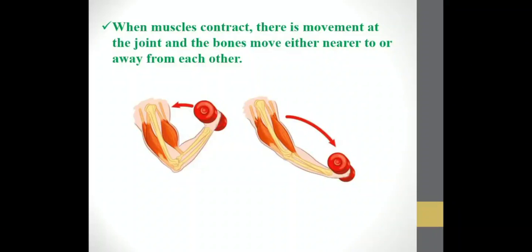Okay, so that depends on the hardness of the muscle. So when muscles contract, there is a movement at the joint and the bones move either nearer or away from each other. In the first one, you can see that the muscles have contracted, and in the second one you can see that the muscles have relaxed. So when one muscle contracts, the other muscle relaxes. That is how the function of the muscles works.